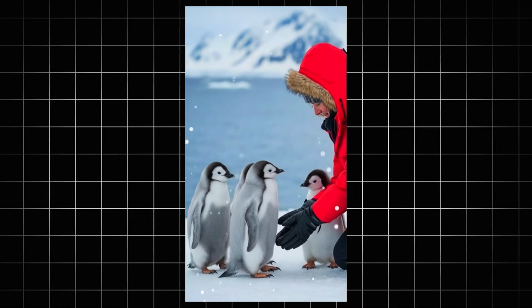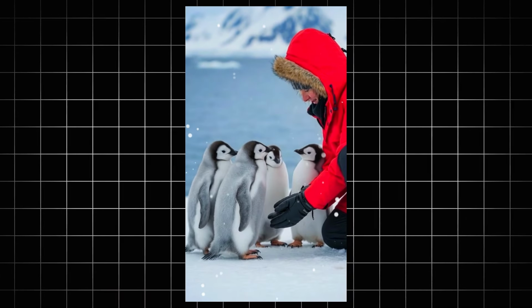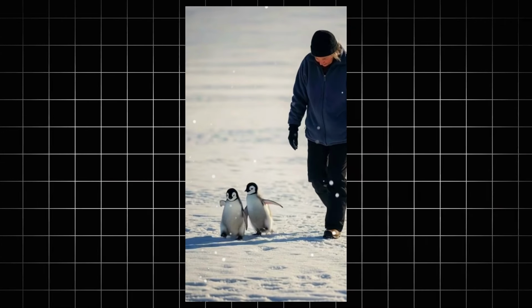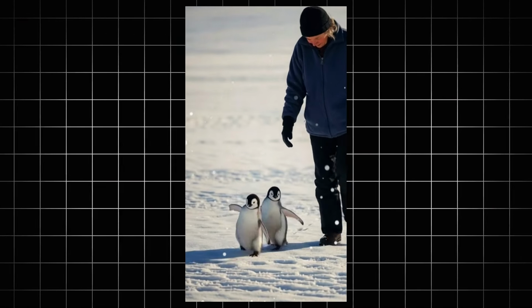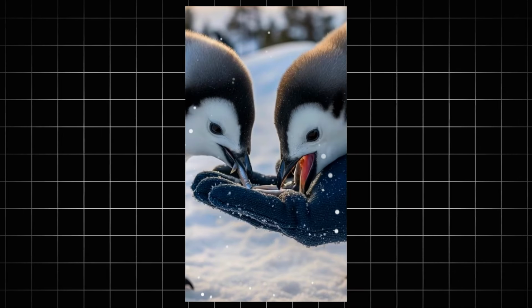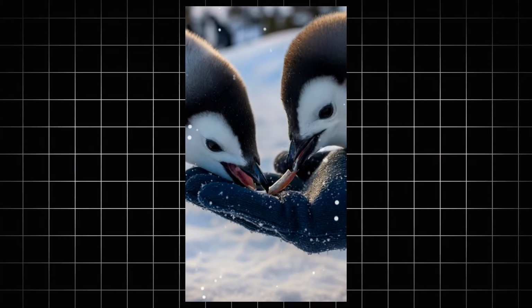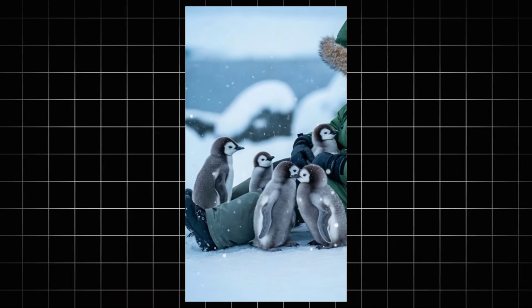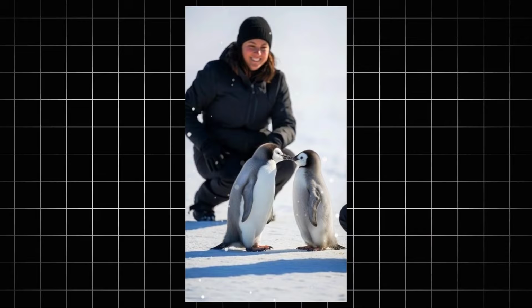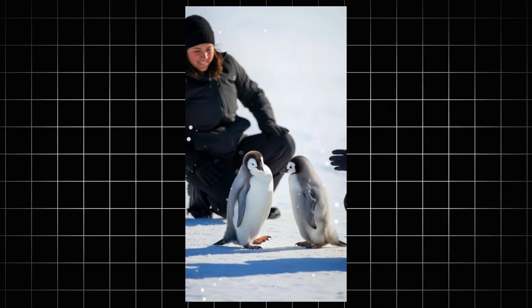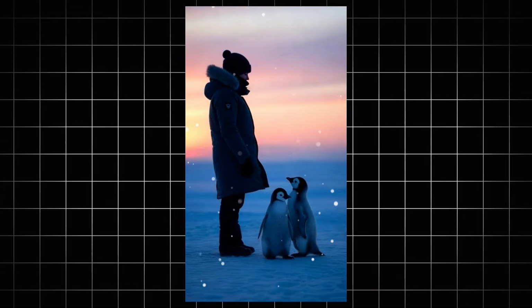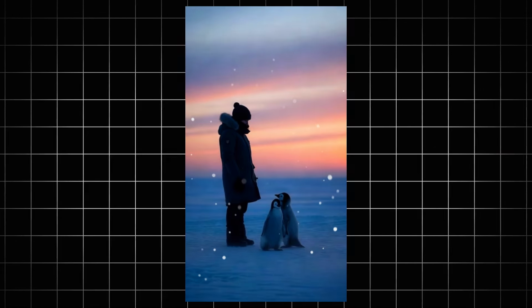A gentle human meets 2 curious baby penguins, beginning a quiet friendship in the snow. They walk together slowly, learning trust with every careful step across the frozen ground. The human shares fish calmly, while the penguins eat peacefully, close and unafraid. Soft snow falls as they rest nearby, breathing together in a moment of warmth. Laughter stays silent as gentle play unfolds.